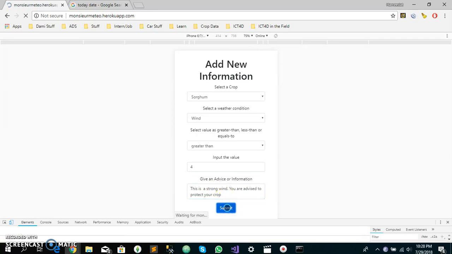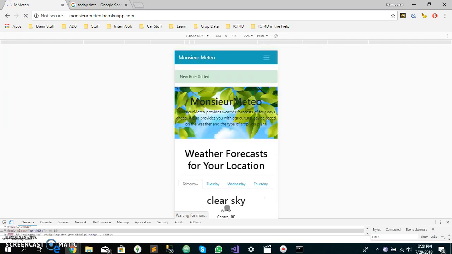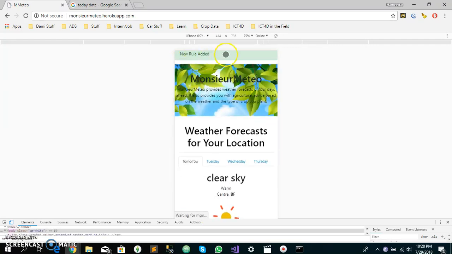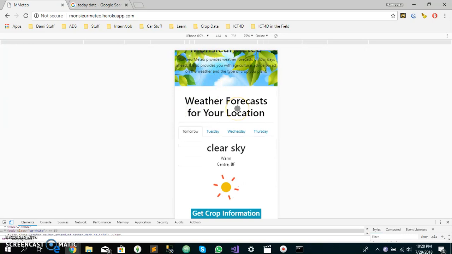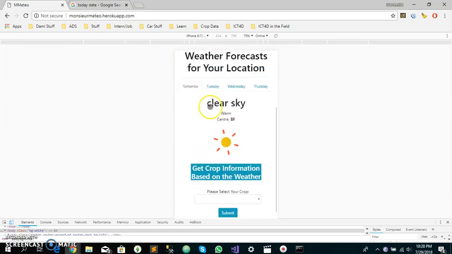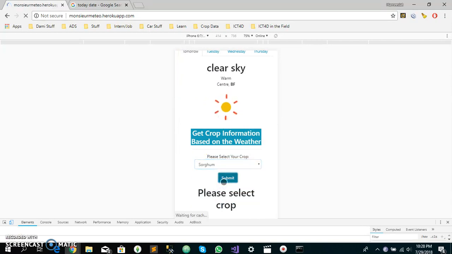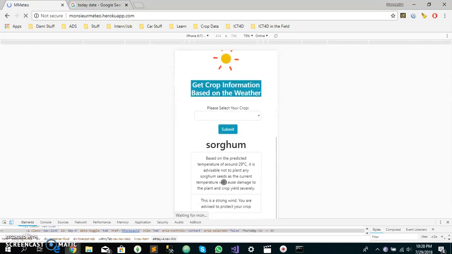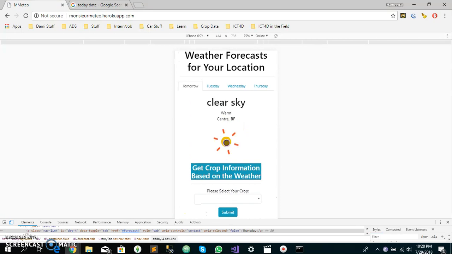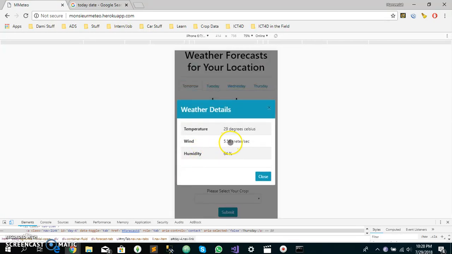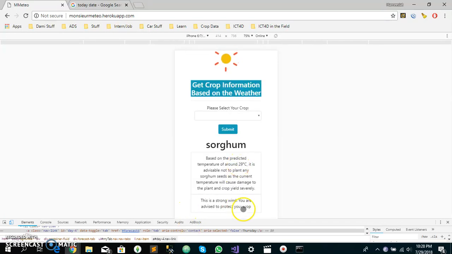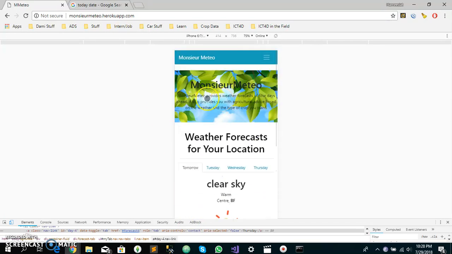Submit. Now the new rule is added. For tomorrow, once the user selects sorghum, then submits, the new rule that was just added will be seen. Because the predicted wind is greater than 4, at 5.5 meters per second, this advice is shown to the user.